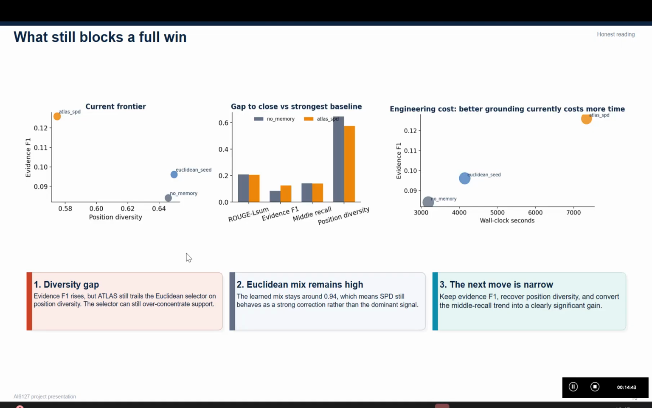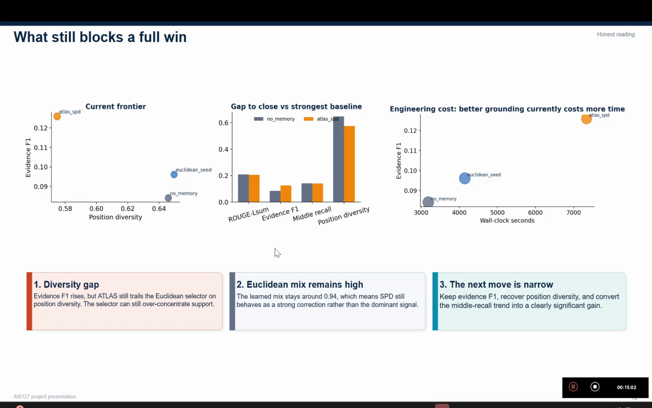The first remaining blocker is position diversity. Even when evidence F1 rises, the selector can still over-concentrate support in fewer regions than we want. That means the evidence set is not yet as well spread across the meeting as the strongest baseline.